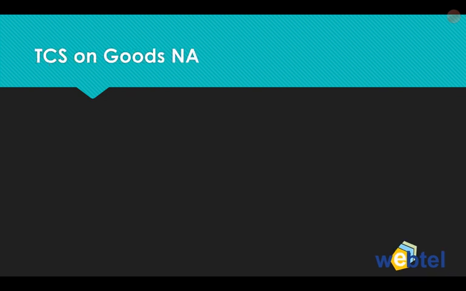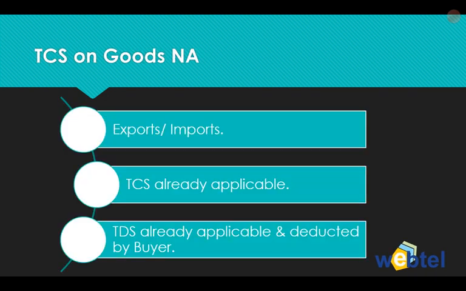TCS on goods is not applicable in the case of exports, imports, I mean the payment received for exports or imports, or other sections where TCS is already applicable, or in other cases where TDS is already applicable and has been deducted by the buyer. So in all these cases, again, TCS under section 1H shall not be applicable.